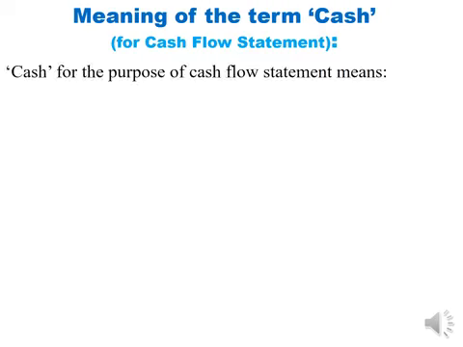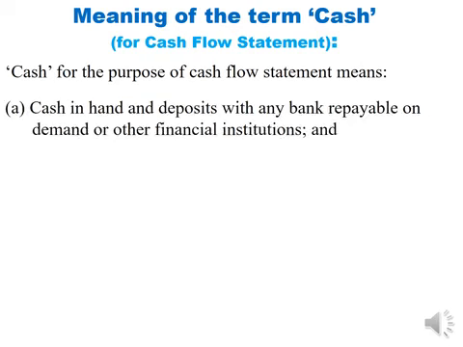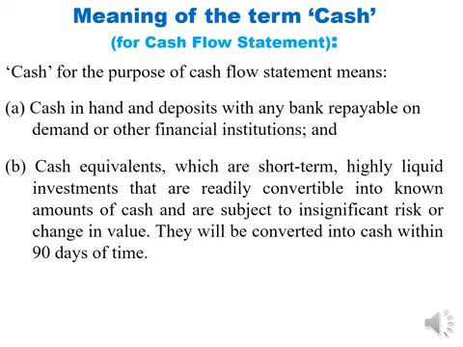Let us understand the meaning of the term cash for cash flow statement. Cash for the purpose of cash flow statement means cash in hand and cash at bank, that is, deposits with any bank repayable on demand or with other financial institutions, and it also includes cash equivalents, which are short-term, highly liquid investments that are readily convertible into known amounts of cash and are subject to insignificant risk or change in value.